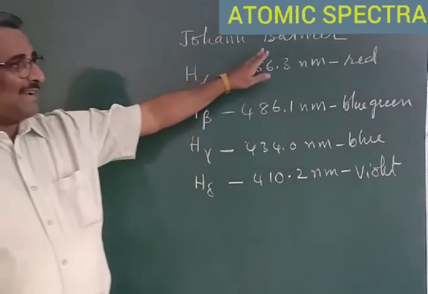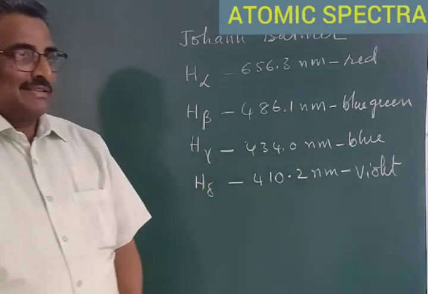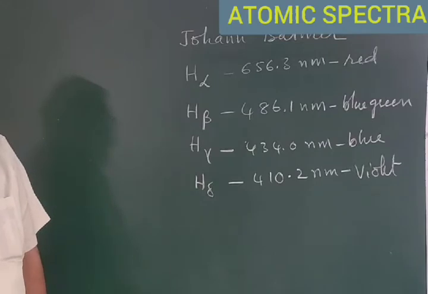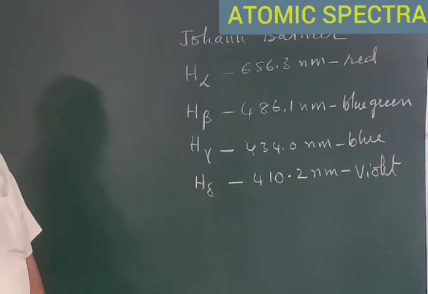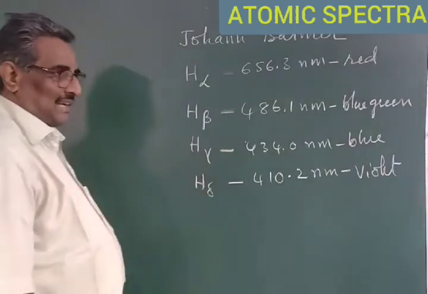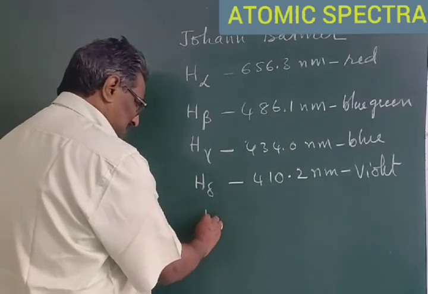He analyzed the wavelengths of these frequencies emitted by hydrogen atom, and he established one equation to find out these values. That equation is known as Balmer's equation.